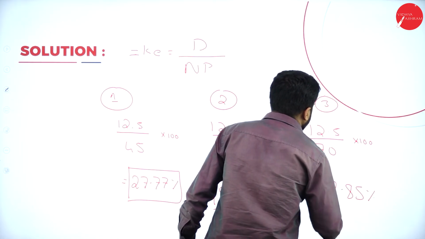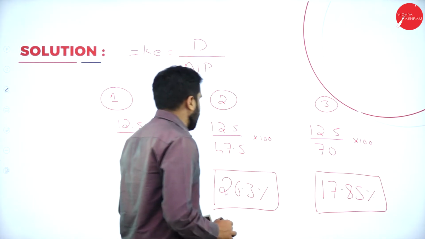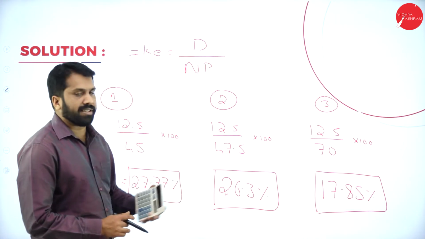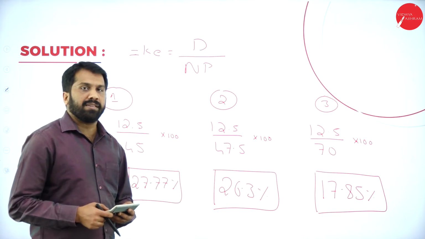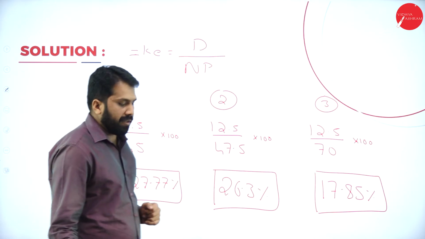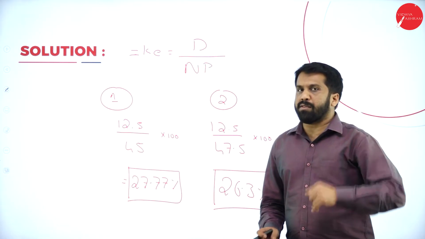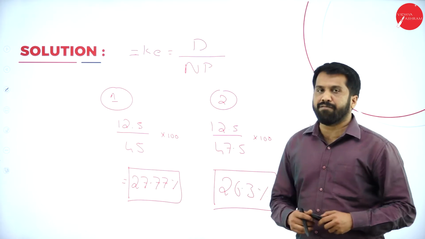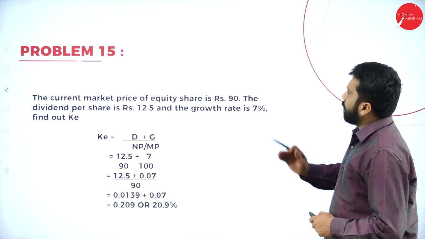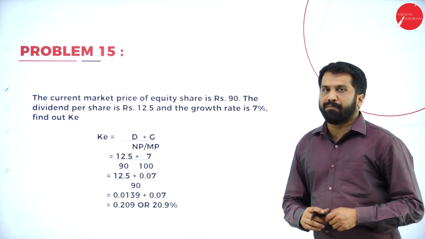17.85 is your third answer. Answer number 1, answer number 2, answer number 3. Any doubt? No doubt. Easiest one. You may get 5 marks problems like this, or else your complete 15 marks problem including this kind of problems also.